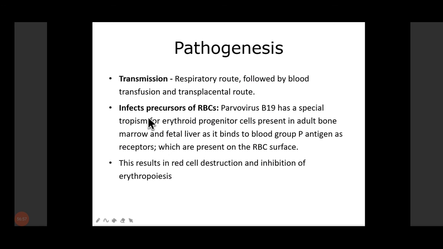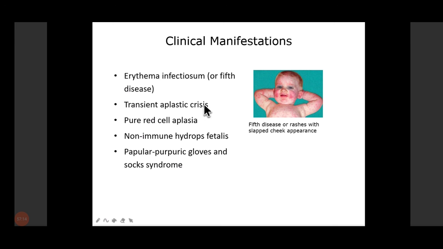Basically they show tropism to erythroid progenitor cells, right? Which results in destruction of red cells. So there will be reduction of red cells, inhibition of erythropoiesis, which will lead to transient aplastic anemia or pure red cell anemia, right?